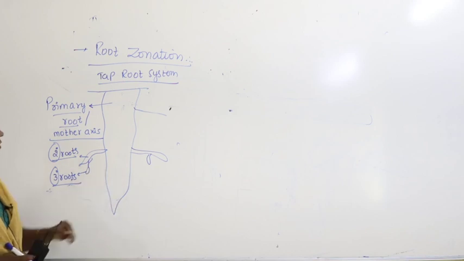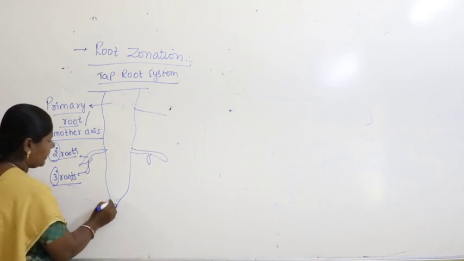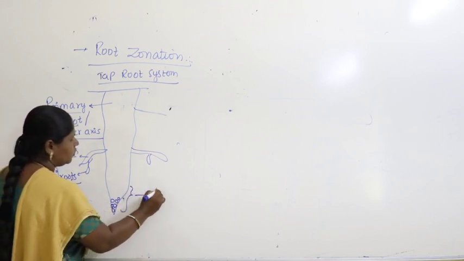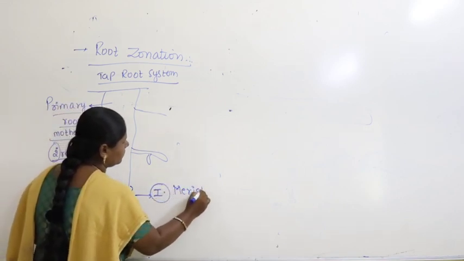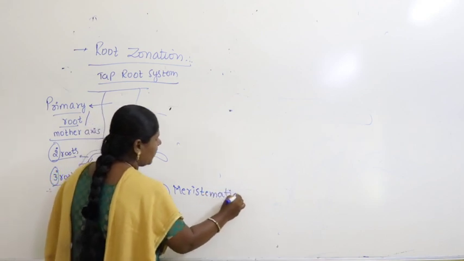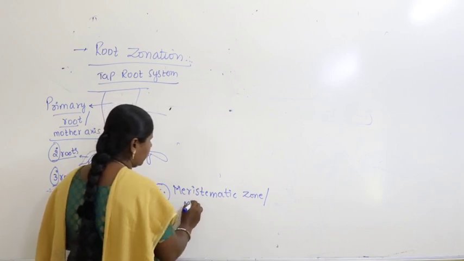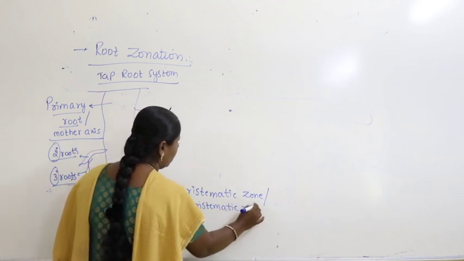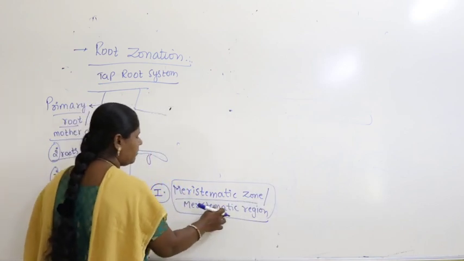Now if you take this zone, the tip of the root system, it contains meristematic cells. The tip of the root system is the very first zone. The first zone is called the meristematic zone, or meristematic region.